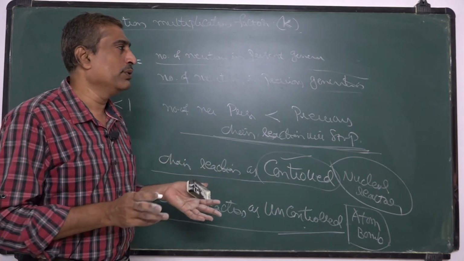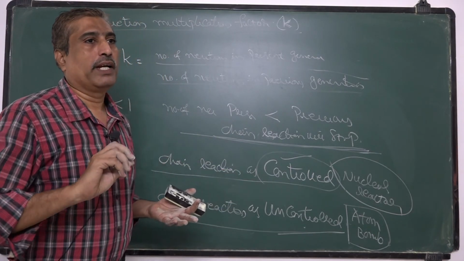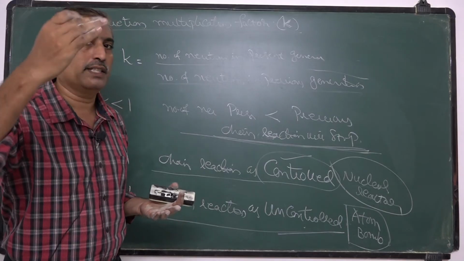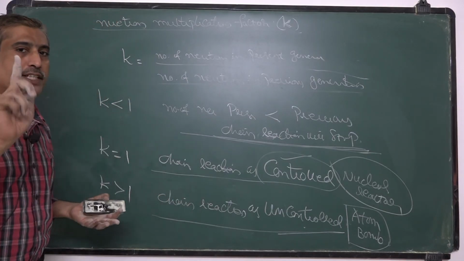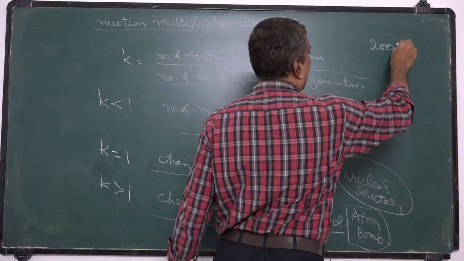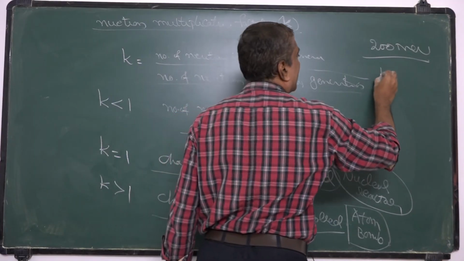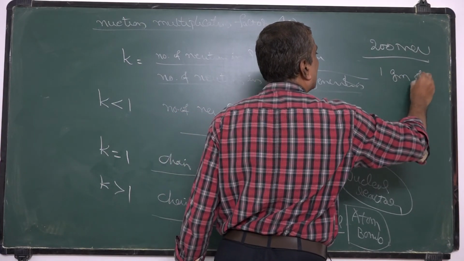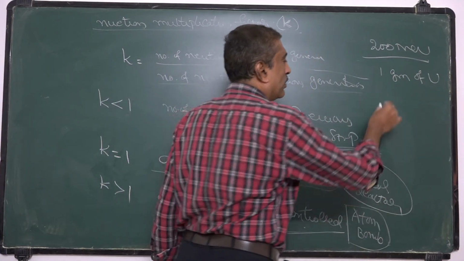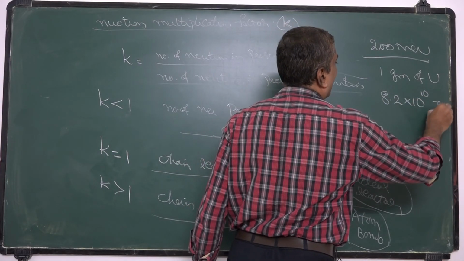It gives two stable nuclei, barium and krypton, with the release of 3 neutrons and energy. In each fission reaction the amount of energy released is 200 million electron volts, and from this calculation, if 1 gram of uranium-235 undergoes fission, the total amount of energy released is 8.2 × 10^10 joules.